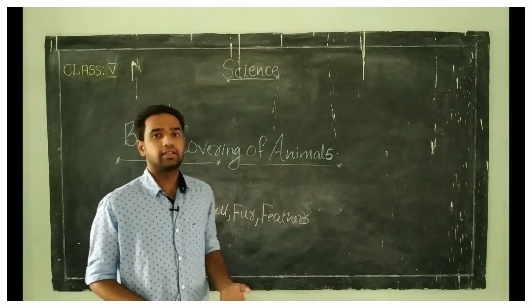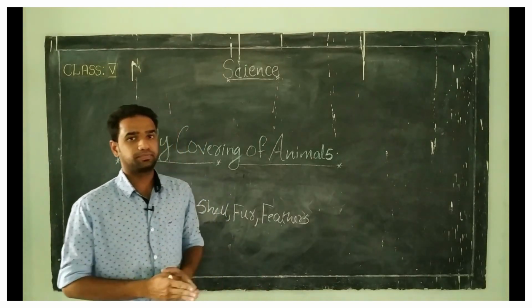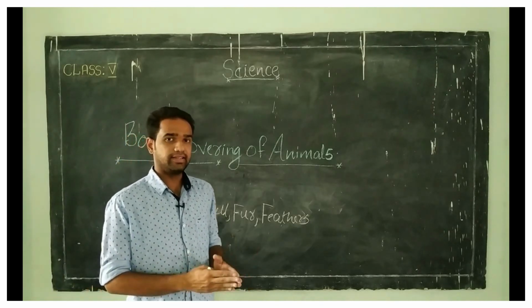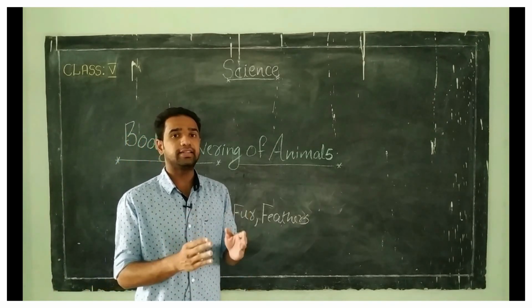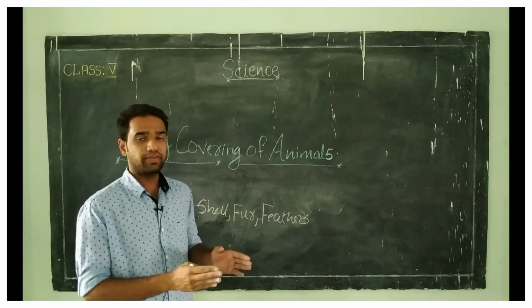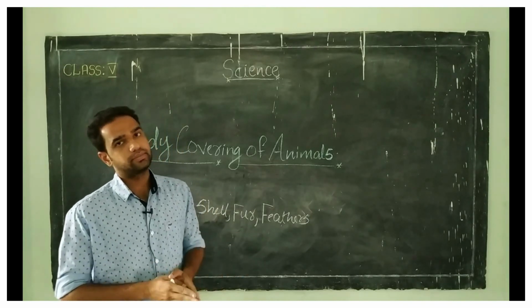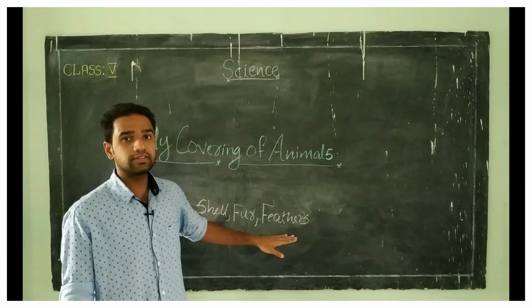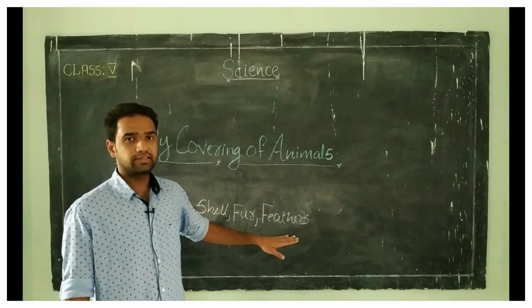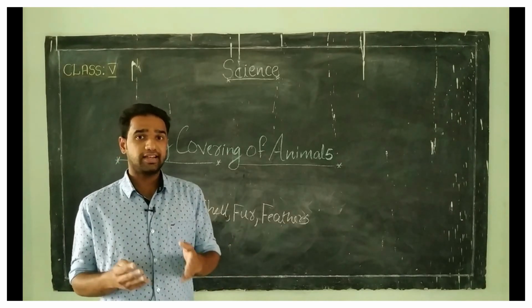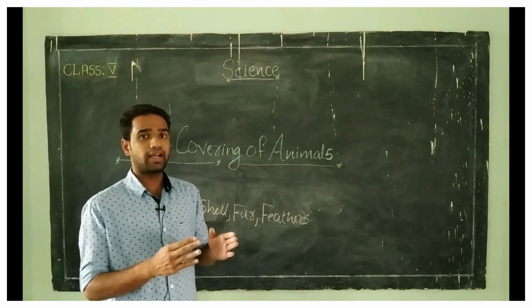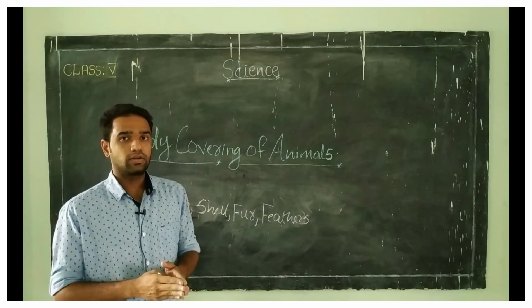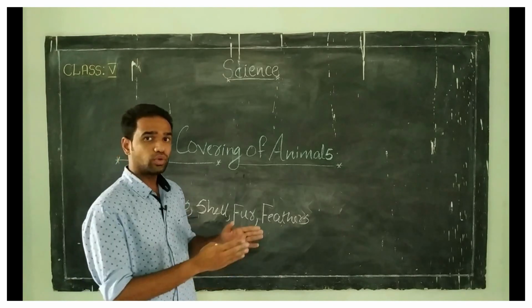And the last one is feathers. We know that birds have feathers. So these feathers make their bodies light and help them to fly high in the air and also prevent the bird from cold. Clear? What is the use of feathers in birds? These feathers make their bodies light and help them to fly high in the air. Clear? And also prevent from cold.